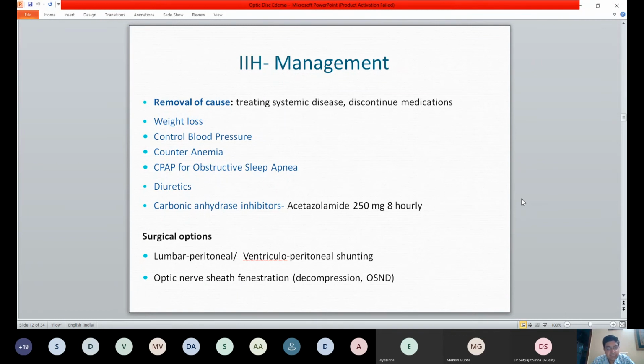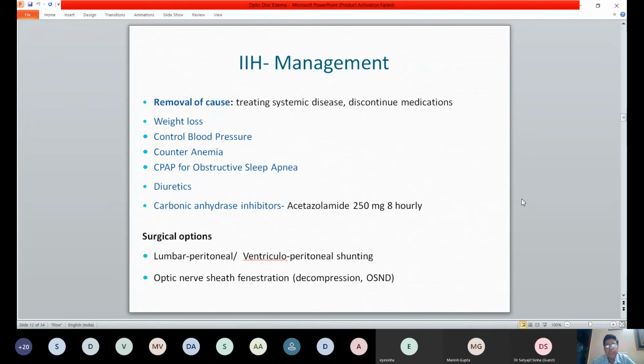Sometimes they may be associated with systemic diseases or medications like vitamin A, excessive or frequent contraceptive use, and of course weight loss, although very, very difficult, we all know, but it is supposed to be a sheet anchor for control of IIH. Blood pressure, anemia, obstructive sleep apnea are key things that you need to identify. You may start on diuretics, but the sheet anchor for treatment is acetazolamide, which we give up to 2 grams a day. So 2 tablets 4 times a day is sometimes what you may have to give, and it is fairly well tolerated.